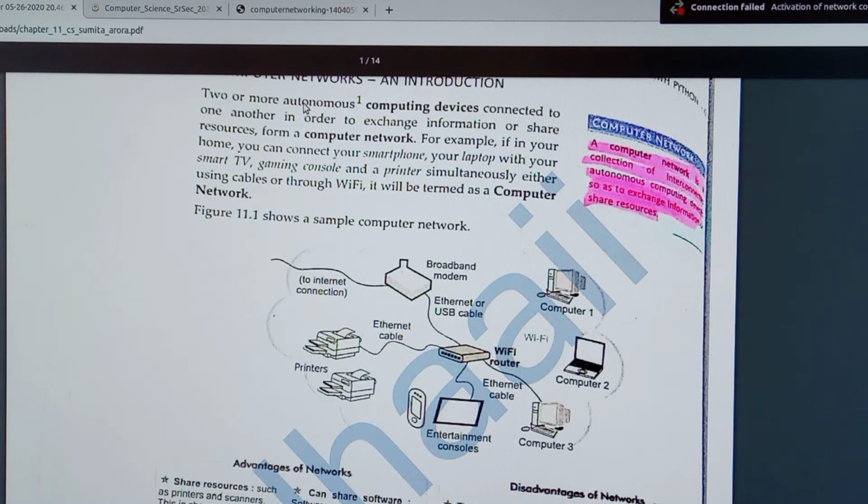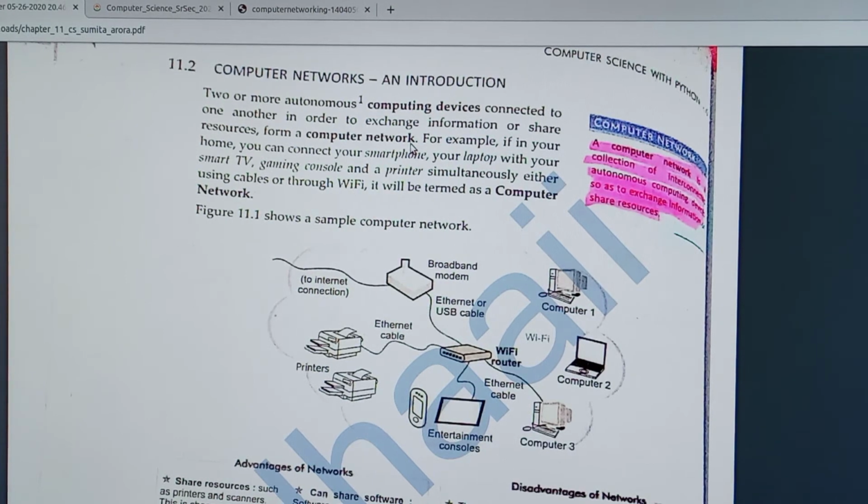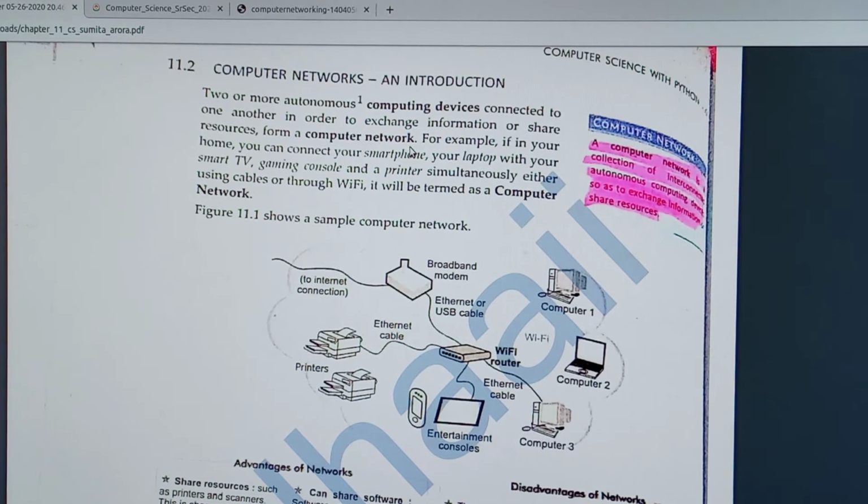Two or more autonomous computing devices connected together, by using wired or wireless, in order to exchange information or share resources, form a computer network. More than one autonomous device connected together form a computer network. This is the definition of what we mean by computer network.